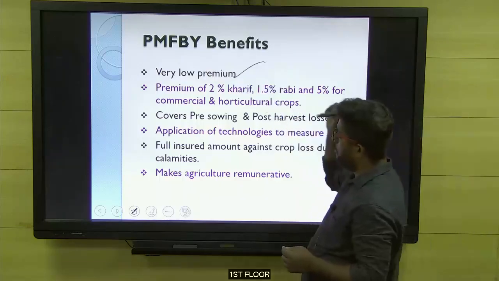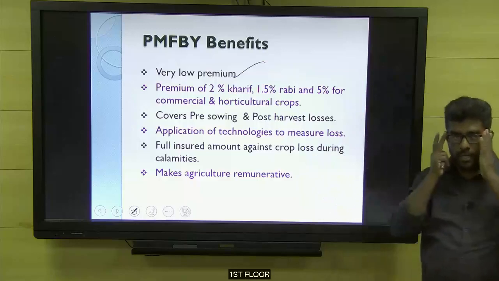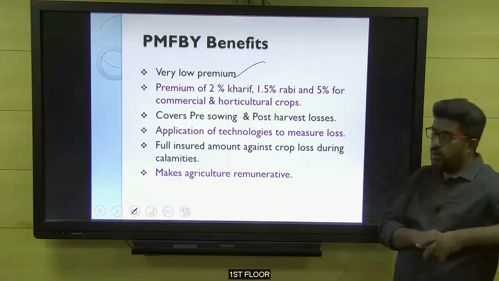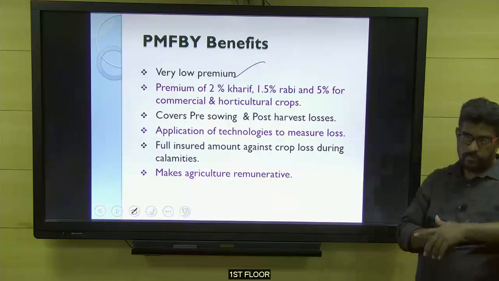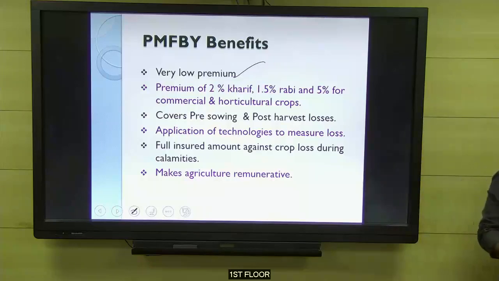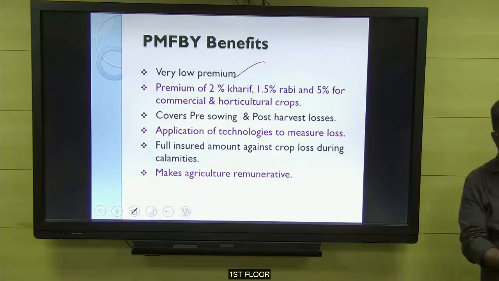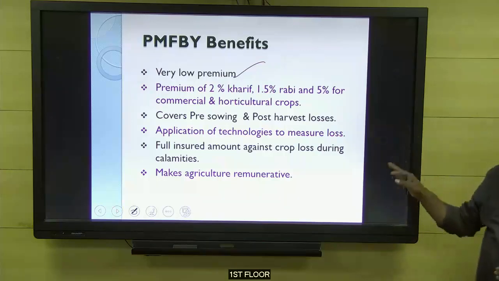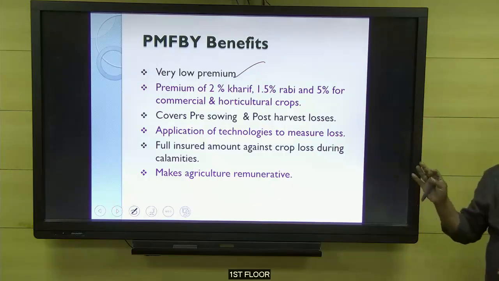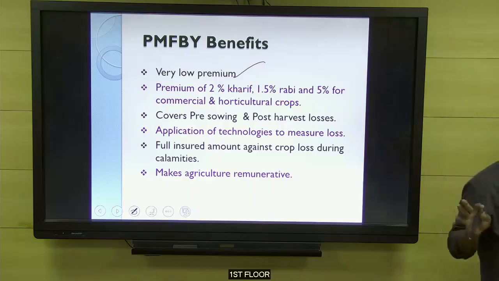One is very low premium, a premium of 2% for Kharif crops and 1.5% for Rabi crops. Also, the previous Congress government people argue that this policy is just a modification of the previous Congress government scheme. From the exam angle, you write the benefits, but you also write that implementation is not properly done for this Bima Yojana.